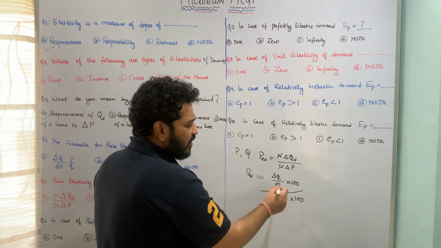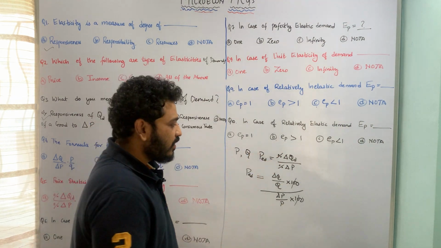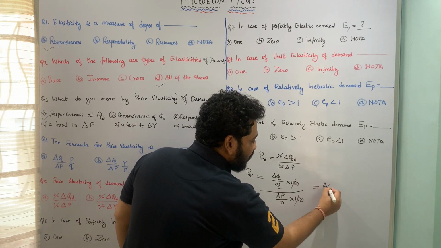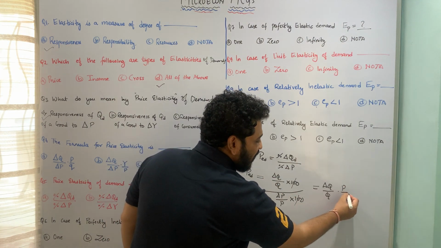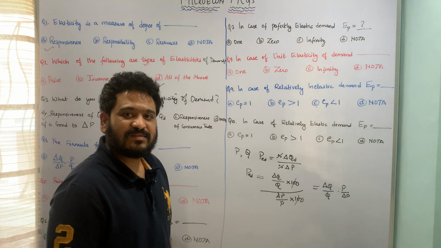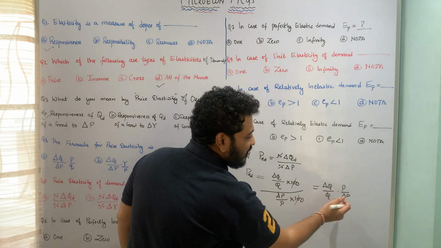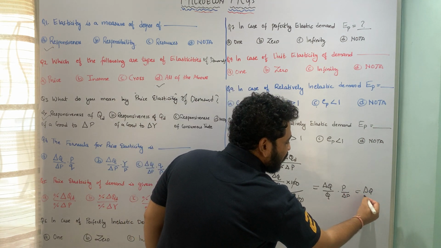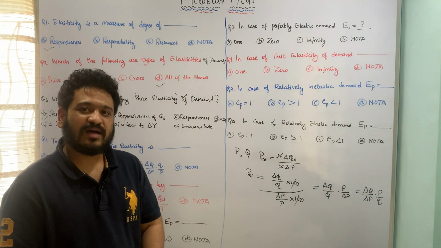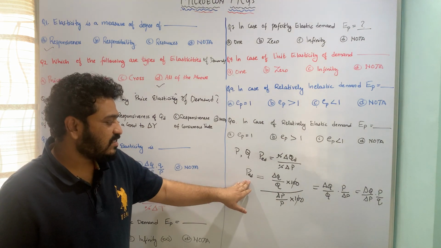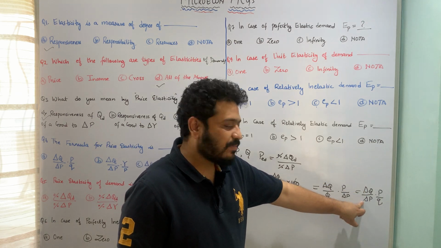Now we see that you can cancel the hundreds here, and the denominator becomes inverse when it goes in the numerator. So from this what I am getting is delta Q divided by Q into, this becomes inverse, so P will go here and delta P will come down. Now just rearranging these two, I will take delta P here and Q here. So this is delta Q divided by delta P into P by Q. So this is the actual formula or mathematical way of denoting price elasticity of demand. So price elasticity of demand is delta Q divided by delta P into P by Q.